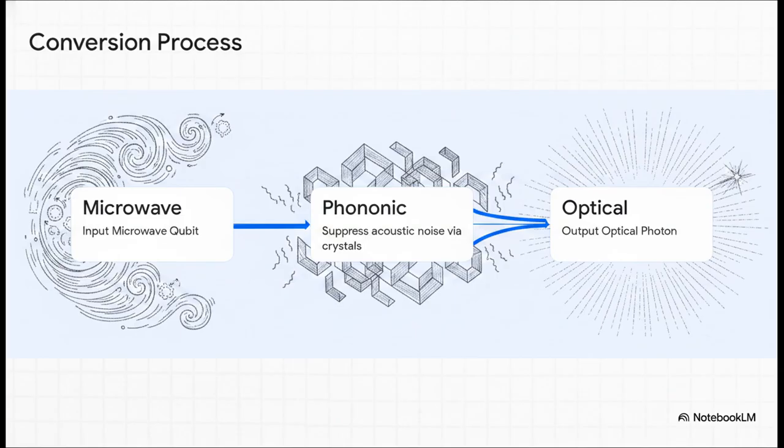So it plays out in a simple three-step recipe. Step 1, you input the computing information, the microwave qubit. Step 2, the phononic crystals do their job, suppressing the noise to maintain coherence during the frequency conversion. And step 3, output a perfect, highly stable optical photon ready to travel across the network.